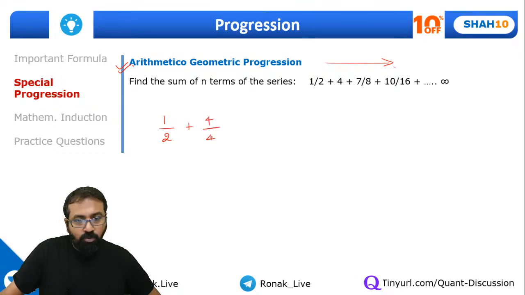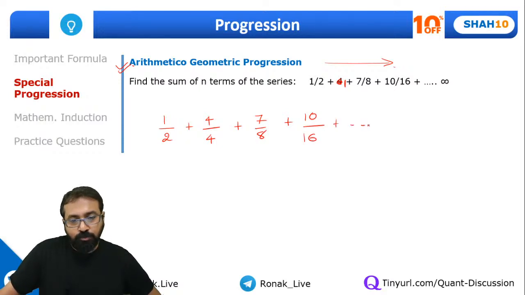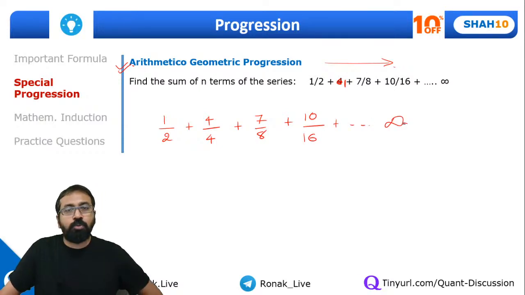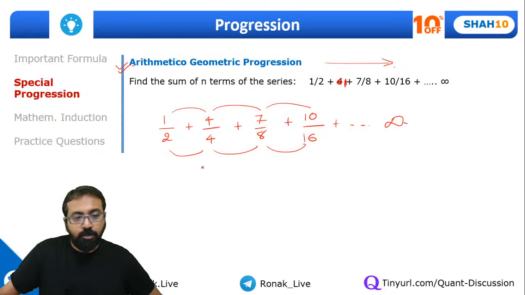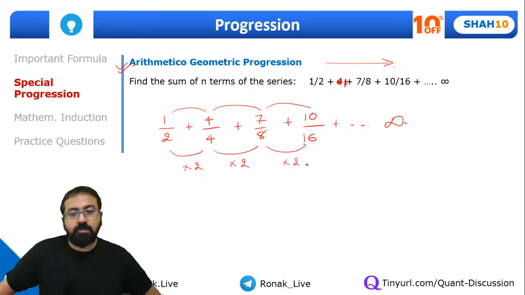I can write it this way, plus 7 by 8. Actually this should be 1 over here, plus 10 by 16 and so on and so forth. Now there are infinite terms. We want to find out the sum of these infinite terms. There is a correction, this should be 1 by the way. If you observe, the numerator follows an arithmetic progression and the denominator follows a geometric progression. Can you see this? This follows a geometric progression, correct?